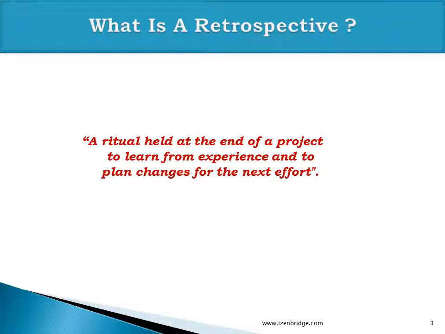Now retrospectives, especially the sprint retrospectives, are done at the end of a sprint, and we learn from our sprint experience so we can make our next sprint more enjoyable and productive.